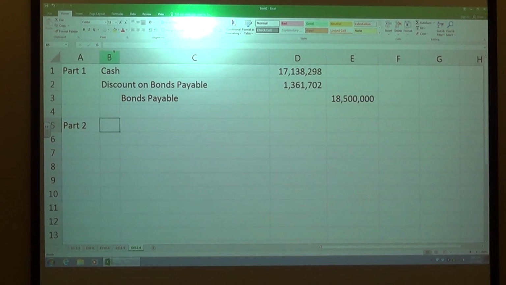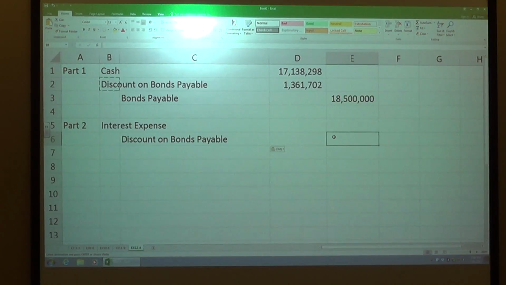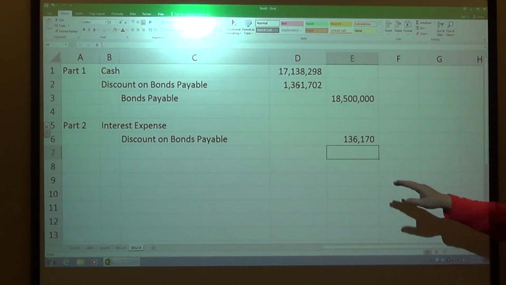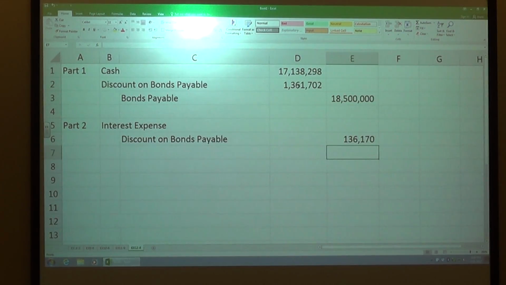All right. So we have interest expense. And then we have our discount. Just copy that. So discount on bonds payable. Now remember, how many years was this? There were 5 years. That means we have 10 payments of that. So basically I'm going to divide that by 10, okay? So I'm going to take this number here and then divide that by 10, because we have 10 payments of that. Yes, 5 years, twice a year, 10. So you'll see the formula in there, so that way you can reference back to what we just did there. You get that.